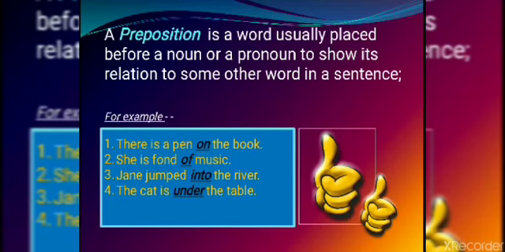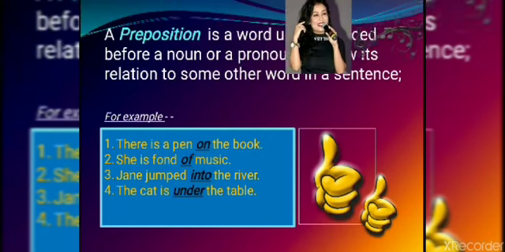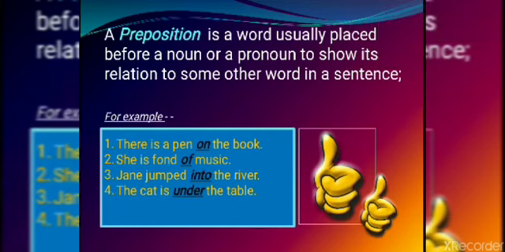Next, second one, she is fond of music. For example, let's take the example of Neha Kakkar. Neha Kakkar is fond of music. So how did we get to know the link? We got to know this from the preposition of. She is fond of what? Between Neha Kakkar and music, the relationship is being shown by the preposition of.